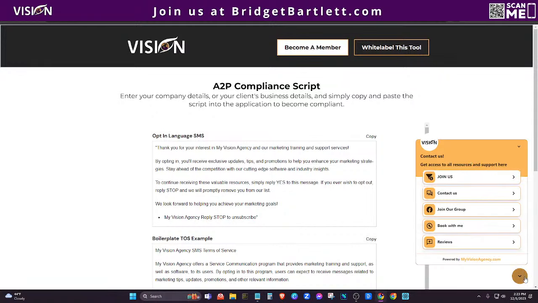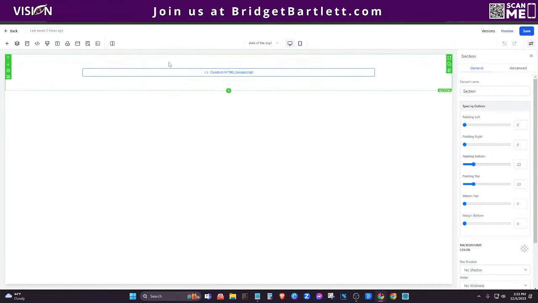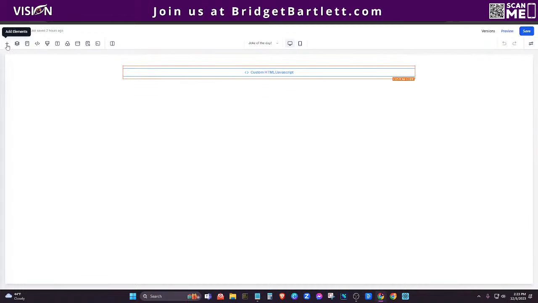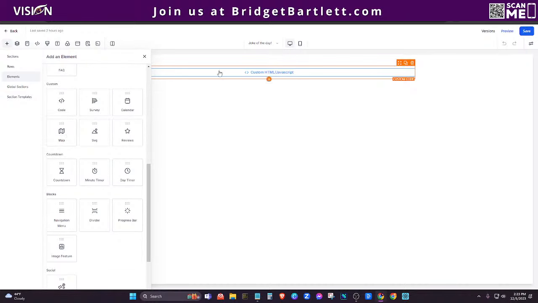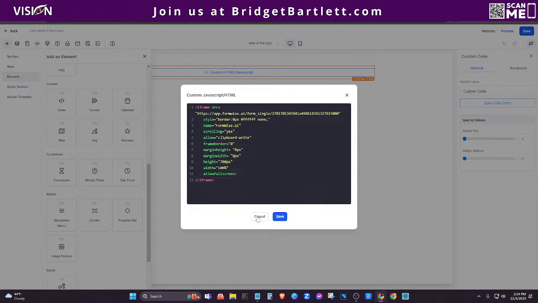There's my chat widget as well. So you have a lot more customizations and things that you can add to it if you embed it into your actual website. So you can see here that I don't have anything at all. The only thing that I have is just a section here, and then I have the custom HTML JavaScript element. So that's really easy. You just click on the elements there, and then you go to the code and you drag it in, and then if you open up the code editor, you just paste it in there.